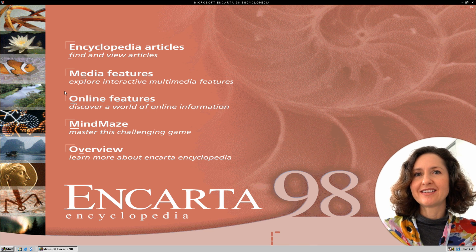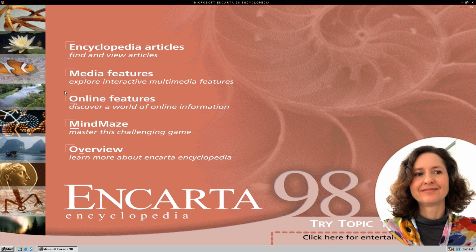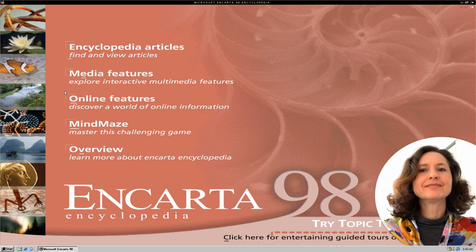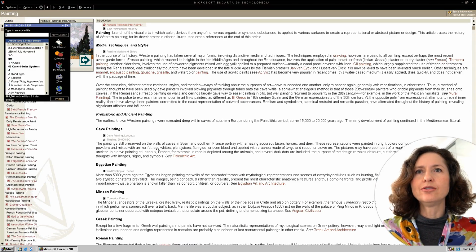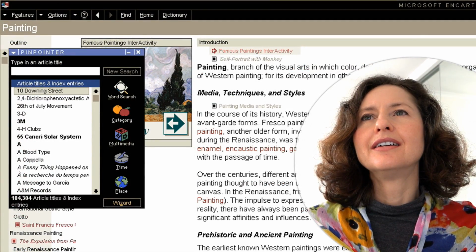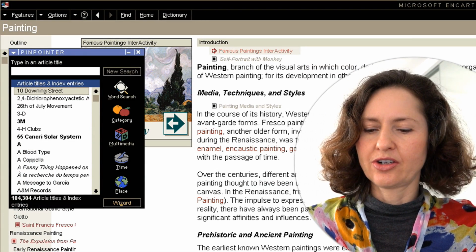Mind Maze. Master this challenging game. You're going to be doing that later, but first of all, we're going to start off with your first task, which is to search the encyclopedia articles for gold and find its melting point. Okay, articles? Now, the little pinpointer has come up and it says type in an article title.